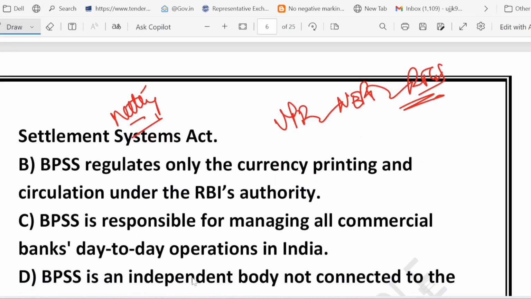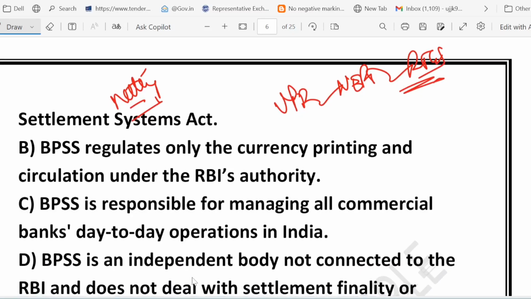What about option B? Option B says it regulates only the currency printing and circulation. This one is incorrect. Option B is incorrect. Why? Because currency printing and circulation is handled directly by the RBI Issue Department. There is a department in RBI called the Issue Department, which handles currency printing and circulation. But BPSS is all about payment and settlement.